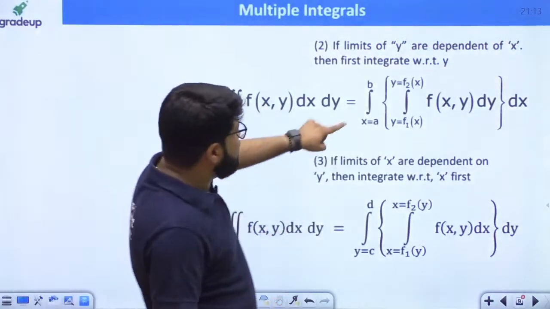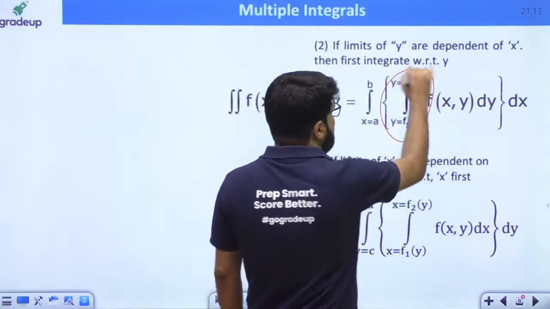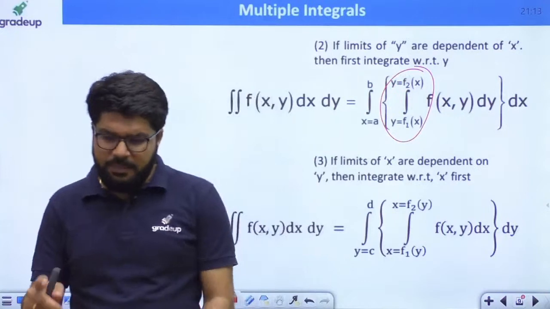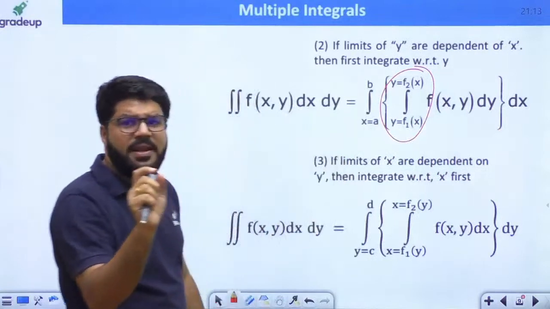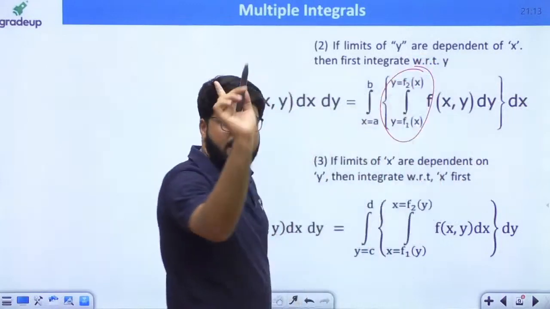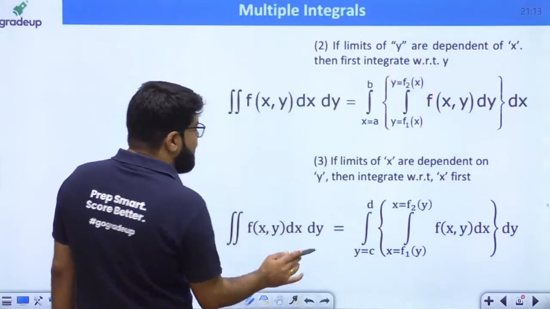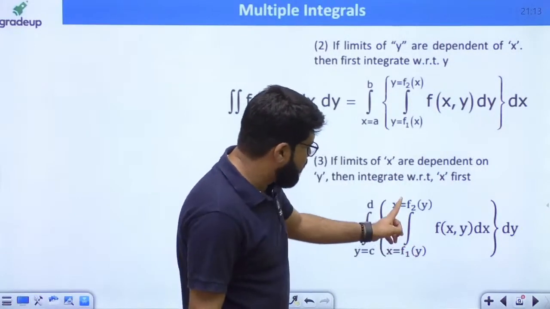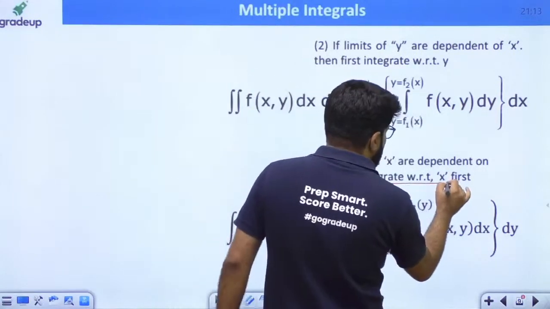Everybody look at the second case. The limit of x is a to b, but the limit of y is f1(x) to f2(x). The limit of y is dependent on x. I told you maybe the lower limit, maybe the upper limit, maybe both the lower and upper limit. So f of xy dy dx. Here compulsorily, when the limit of y depends on x, first you have to integrate with y and then integrate with x. When you are integrating with y, x will be constant. That is how the procedure is. And in the next case, if the limit of x is dependent on y, reverse. If the limit of x is a function of y, then integrate first with respect to x.